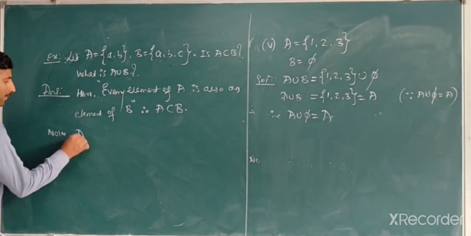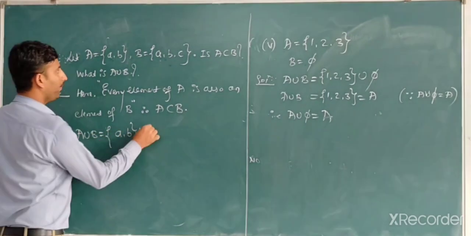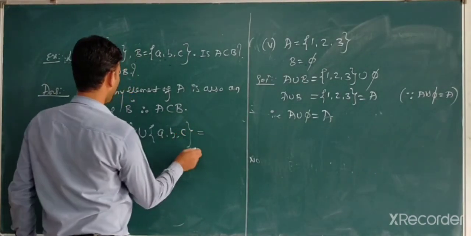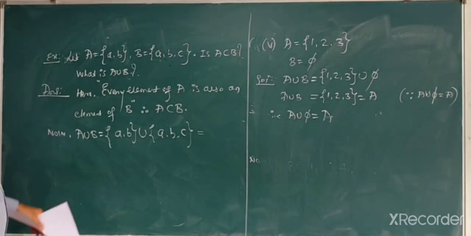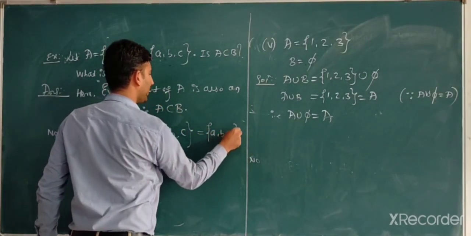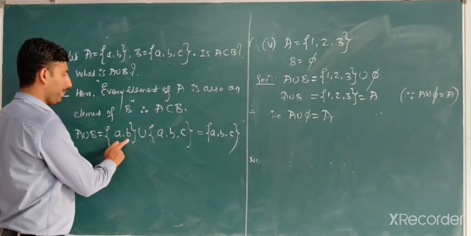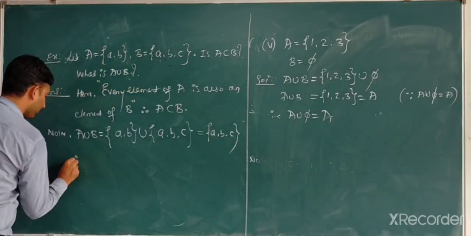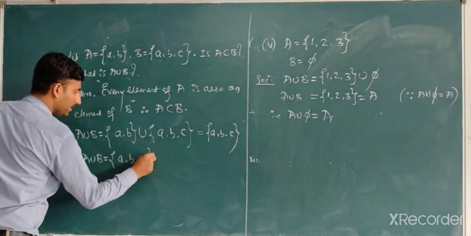Now A union B. A union B is equal to {a, b} union {a, b, c}, which is equal to {a, b, c}, correct? Don't write the common elements twice; the general elements you have to write, just mix them up. What are they? A, B, C.